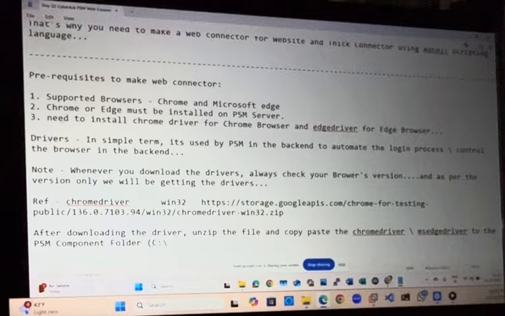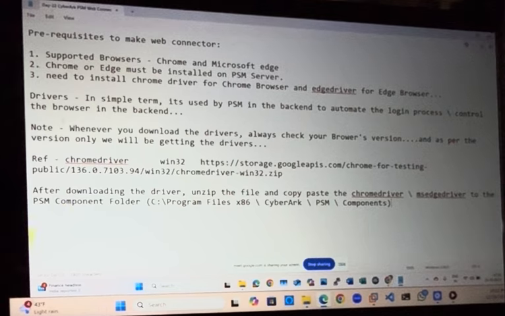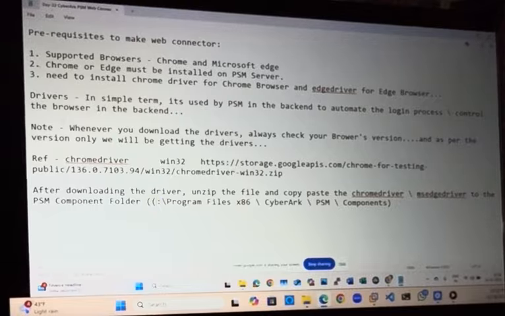The Component folder will be there: C drive, Program Files (x86), CyberArk, PSM, and Components. There you will find this connect, which means you need to upload this driver into this path. If you have installed the PSM in D drive, it should be in D drive.